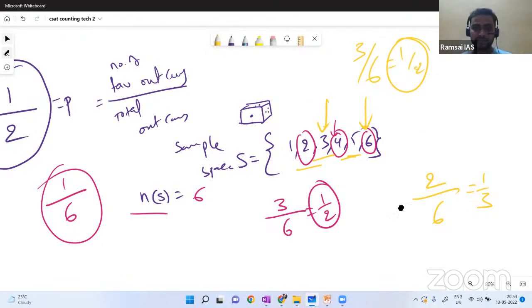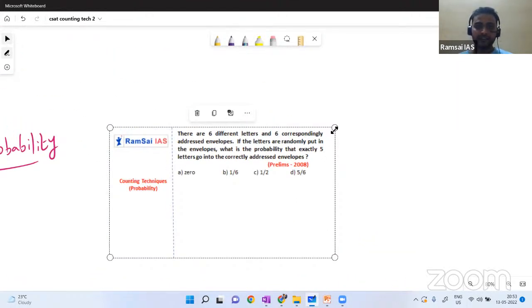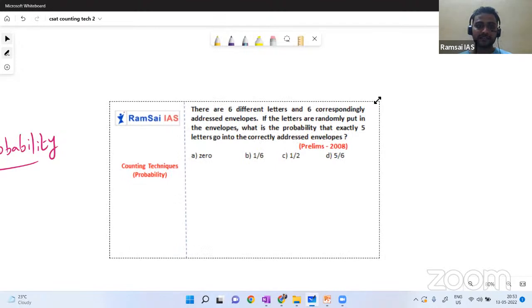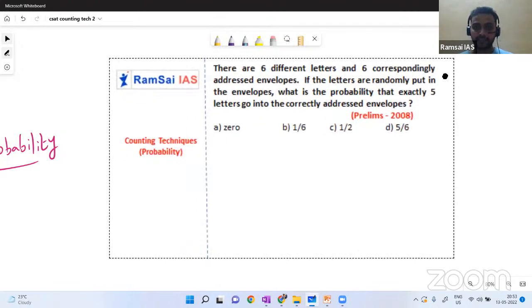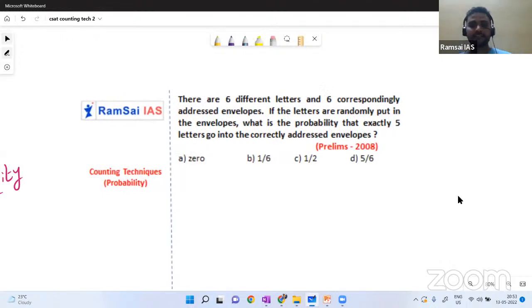Okay, so let me solve the first question from probability. The first question is, there are 6 different letters and 6 corresponding address envelopes. Let me enlarge it. If the letters are randomly put in the envelopes, what is the probability that exactly 5 letters go into the correct address envelopes?